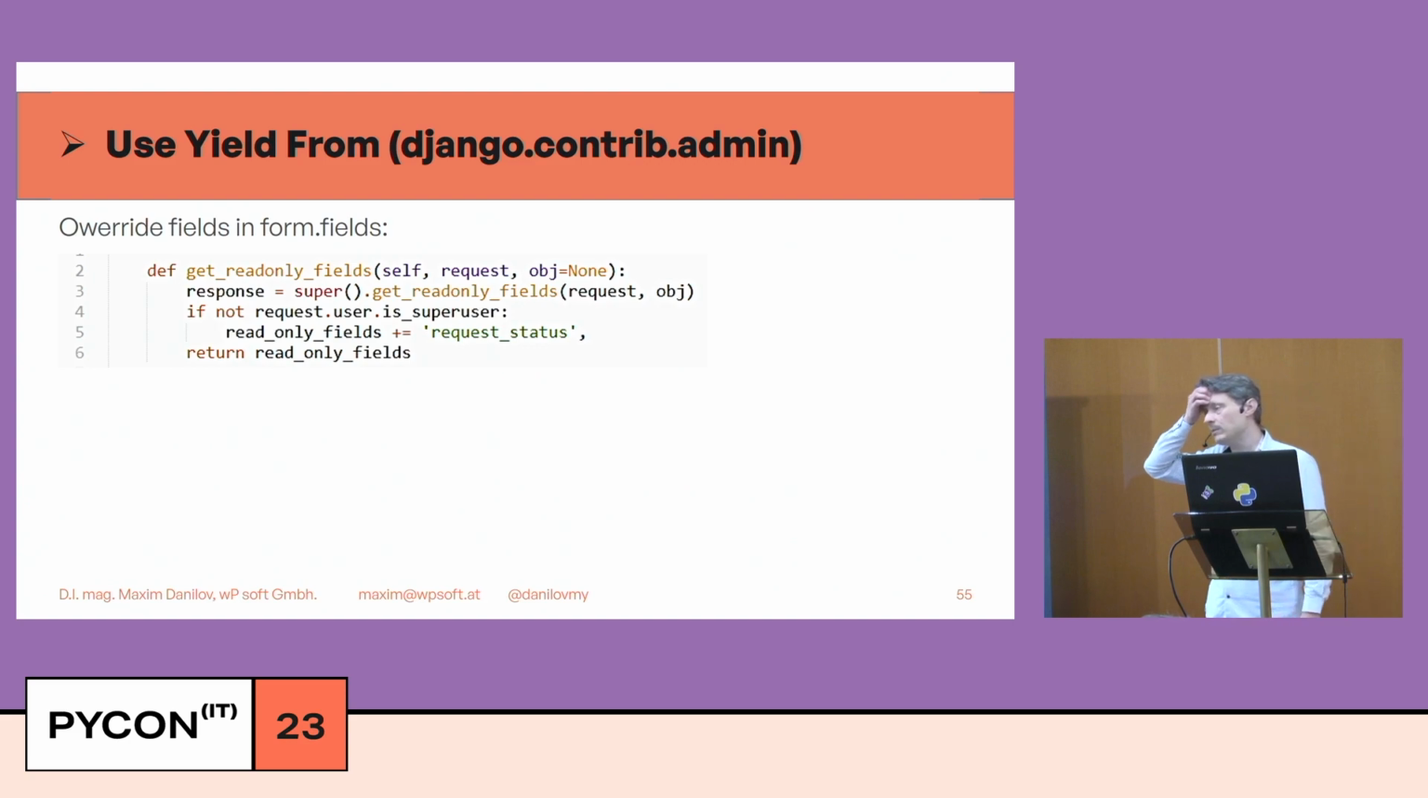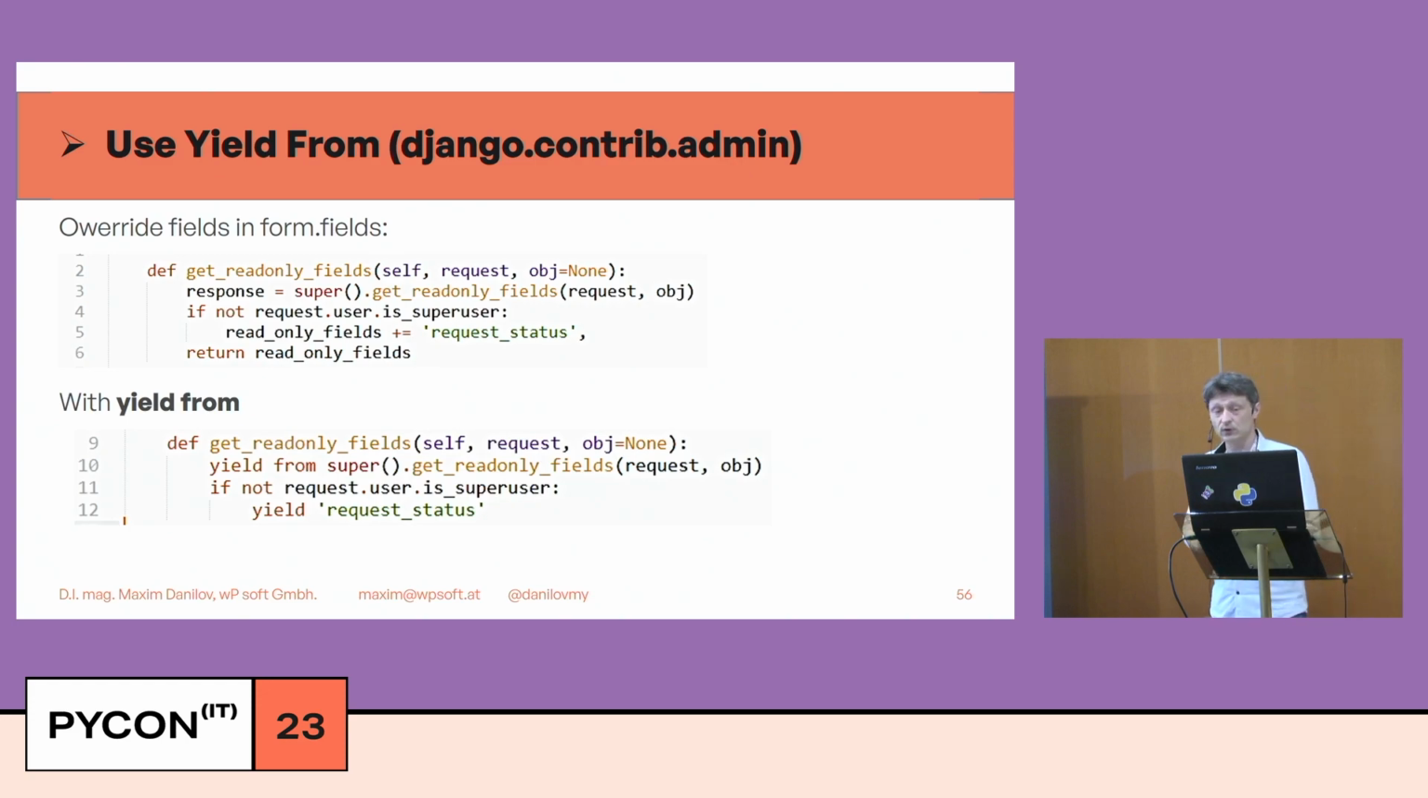This example is from the library Django contrib admin. I like this library. I did a lot of research on it, and you can find it in my previous talks. What we have here is that we want to create read-only fields in one form, and we call super, which creates a list of fields. If the user is a superuser, I add some fields; if not, I mark some fields as read-only. And after that, I return this list as the result.